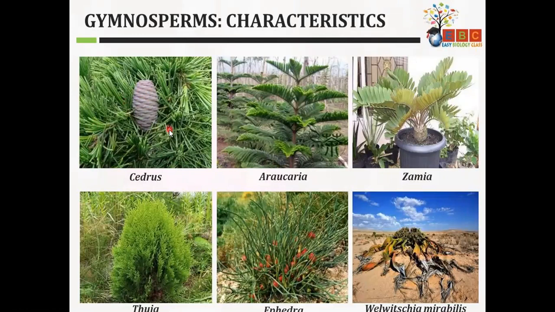Here are a few more examples of gymnosperms. You can see Cedrus, Araucaria. This is the famous Christmas tree. Zamia is used a lot as an ornamental plant. Ephedra is very famous for its medicinal properties. Thuja, I can tell you in West Bengal, sea coasts are filled with this type of plant. And this is a xerophytic gymnosperm, Welwitschia mirabilis.